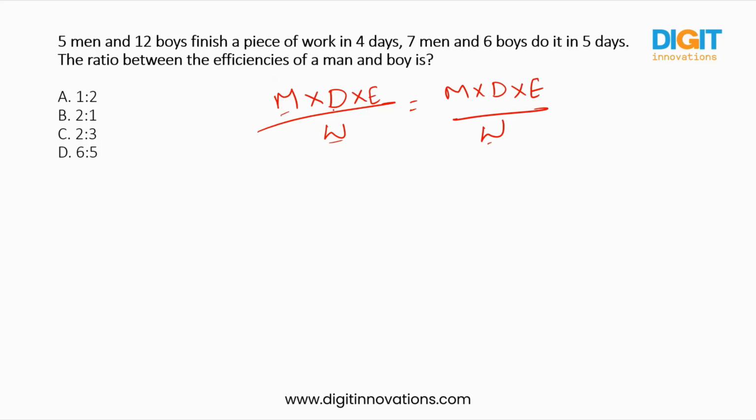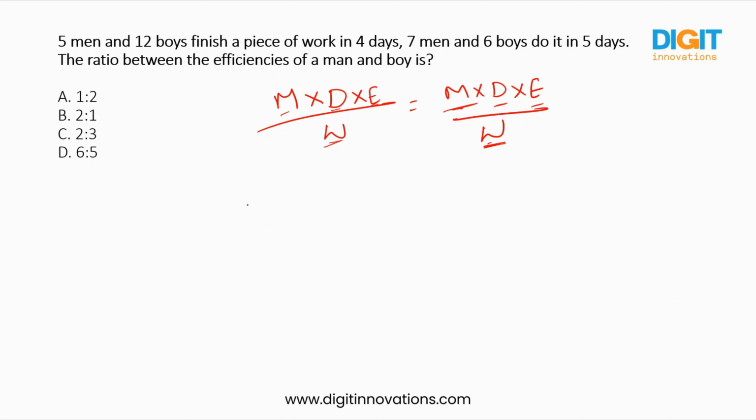You can also get questions of this type: some men take some days, with the efficiency of some unit, for some work. How many men do they require to complete the same work in 5 days with this particular efficiency? Based on this formula, you can solve it.